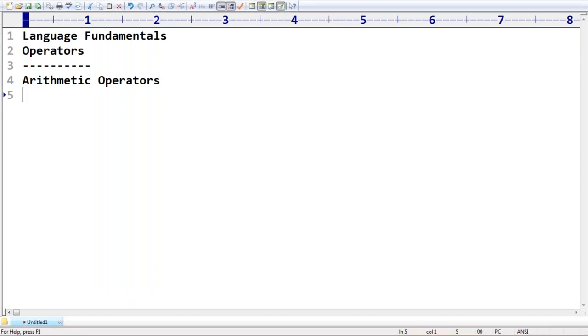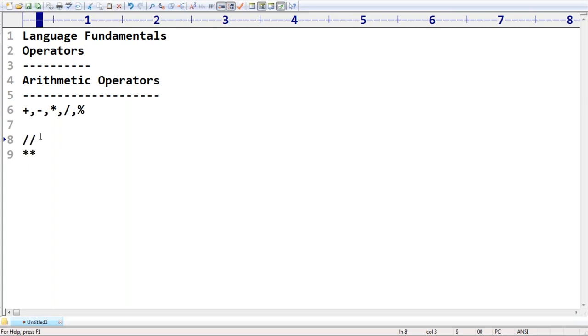The normal arithmetic operators, I hope you are aware, are the plus operator, minus operator, multiplication operator, division operator, and modulo operator. These five are the normal arithmetic operators in any programming language. But Python contains two special arithmetic operators. What are those? The floor division operator, and the power operator, the exponential operator.